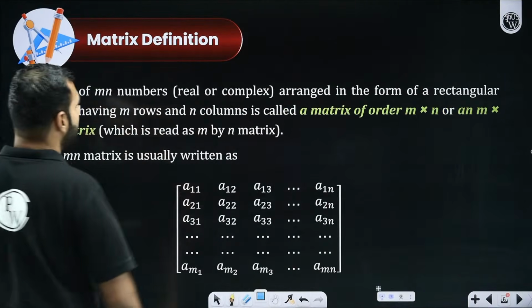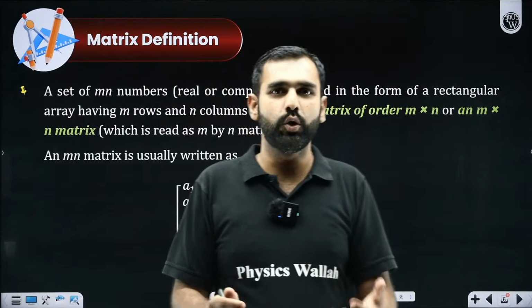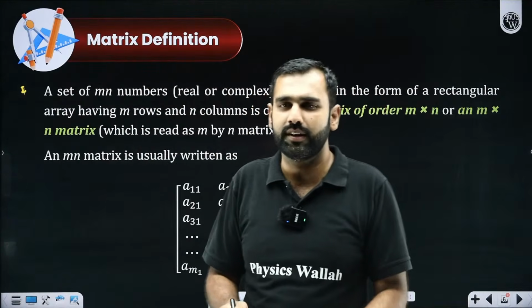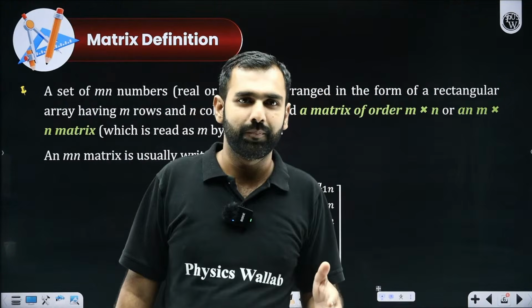A set of mn numbers arranged in the form of a rectangular array. Imagine your Google Sheet. Now, in a Google Sheet or in an Excel sheet, what you have is a tabular structure of rows and columns.